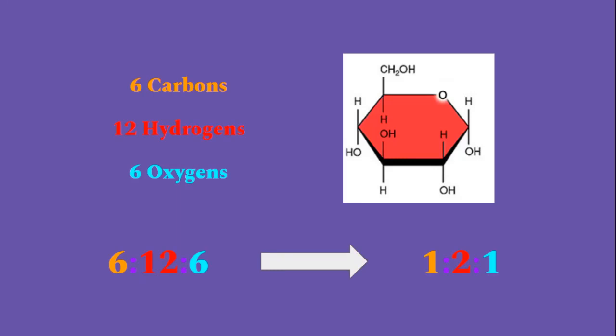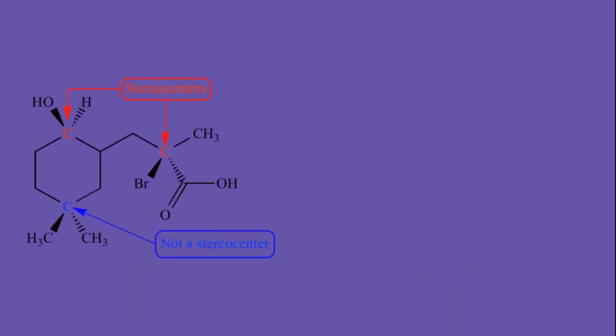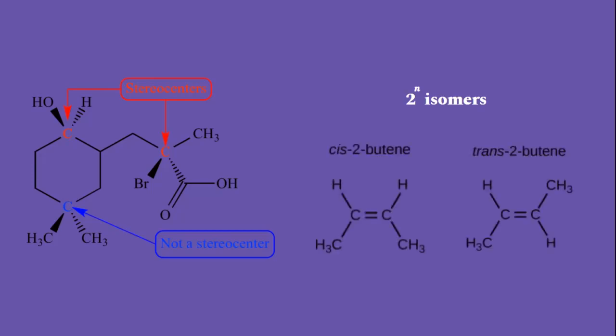Despite being the simplest sugars, monosaccharides are a very diverse group. Monosaccharides have multiple stereocenters, which are points in a molecule that are bonded to two different compounds. Due to these multiple stereocenters, monosaccharides have 2 to the n number of isomers, with n being the number of stereocenters the molecule has. Isomers are just variances in the molecular structure while still maintaining the same molecular formula. Anyway, due to the large number of isomers, monosaccharides tend to be very diverse.